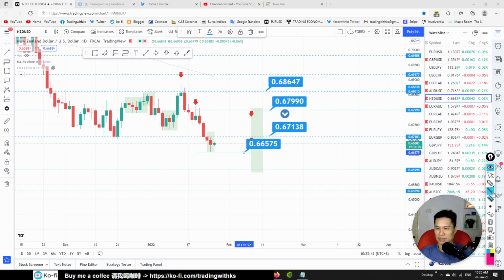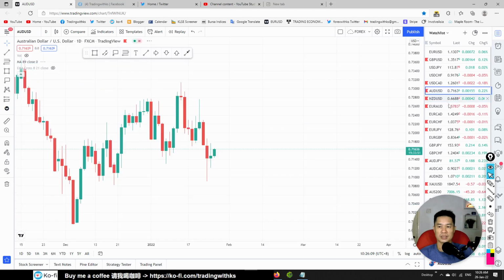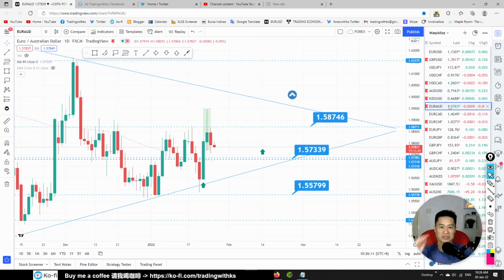During this FOMC, with high volatility, the price might go both ways. The price might go up first and then down, or it might go down first and then up. That's why news is not easy to trade. If you want to trade the news, you have to take a lot of risk. If you have the appetite for a lot of risk, maybe you can open a trade then, but I'm not doing that.